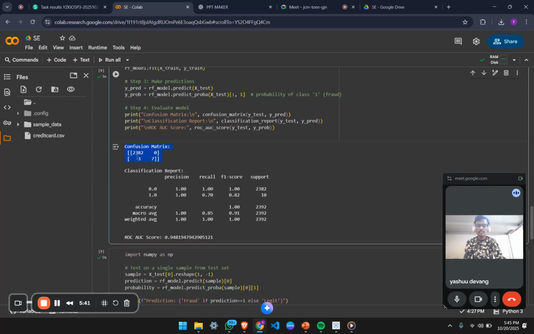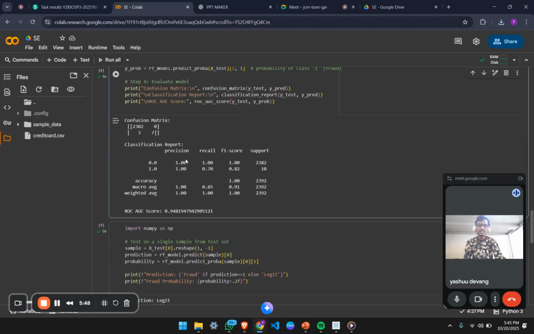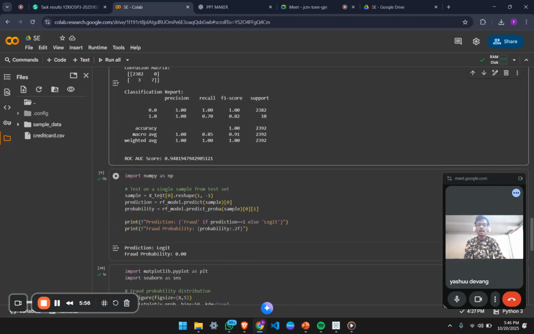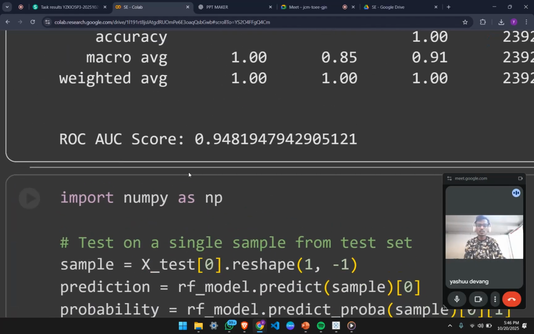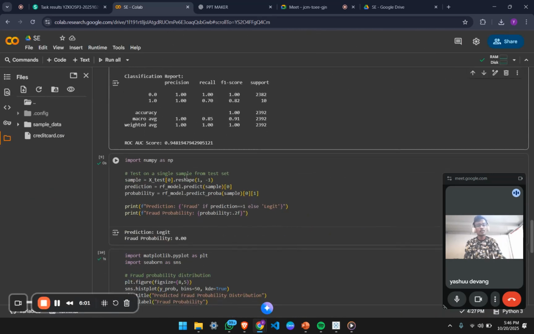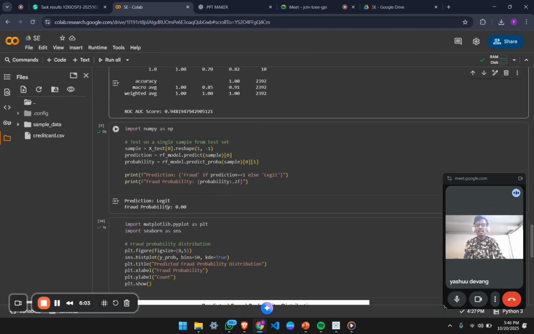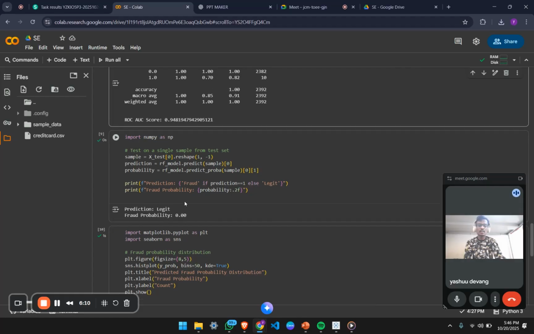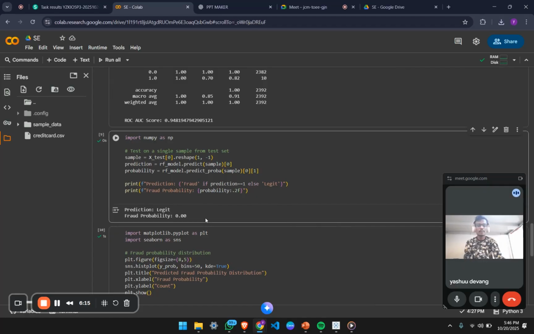This is the confusion matrix of my data, with approximately 2300 to 400 records here. Then the classification report shows precision, recall, F1 score, support, accuracy, and macro average. You can see my model's ROC AUC score is 0.94, which means I have got very good accuracy. I have also used an optional sample prediction, which says it is legit, a good transaction, and the fraud probability is 0.0%.